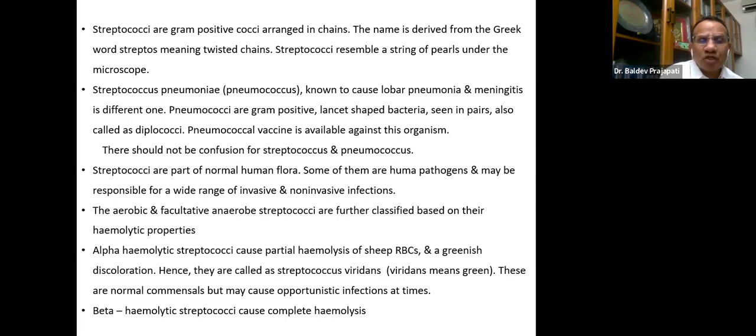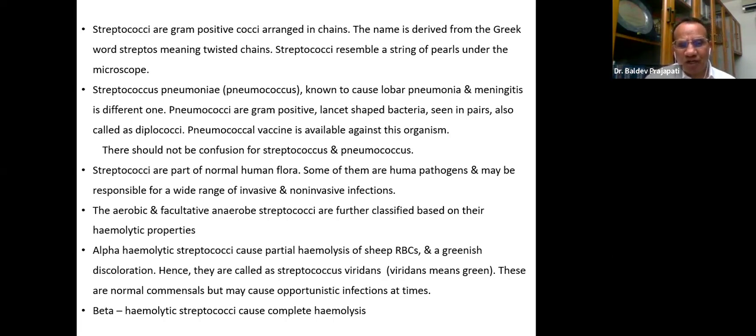We should know that Streptococcus pneumoniae, what we say pneumococcus, is different from this streptococcus. Many times I see that it is mixed up by people. Pneumococcus causes lobar pneumonia and meningitis. Pneumococci are gram-positive, lancet-shaped bacteria in pairs, and therefore we say diplococci. And for pneumococcal we have the vaccine. So that is different and should not be mixed up. It is called Streptococcus pneumoniae, which should not be confused.